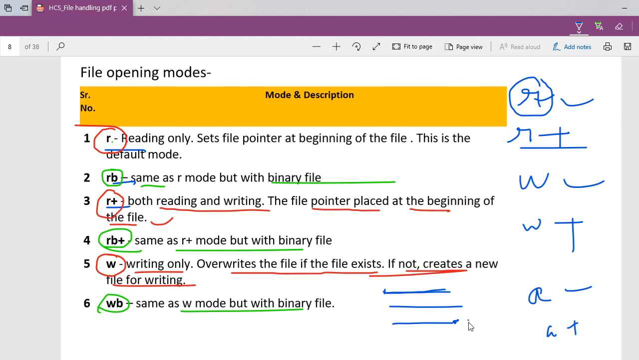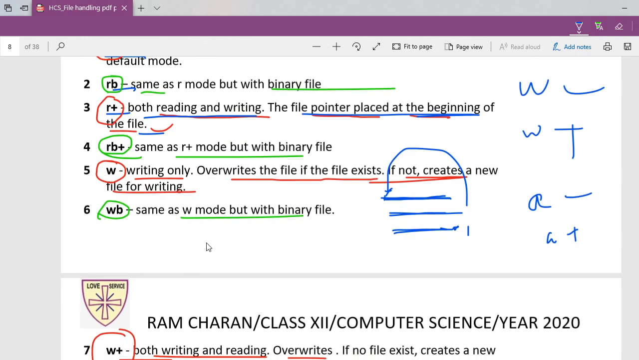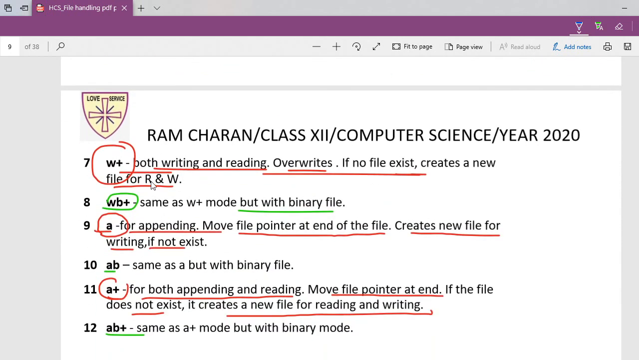The cursor will be placed at the beginning for me here, and whatever changes I'm going to do, it is going to overwrite the file. Okay, you see, both read and writing, the file pointer will be placed at the beginning of the file. So no confusion at all in this. Write only, overwrite the file if exists. If not, creates a new file. If a file is there already, it will overwrite the file. Got it? Then again you see write plus is used for both read and writing. Overwrite, if no file exists, create a new file for read and writing.